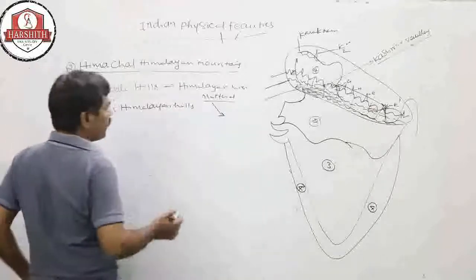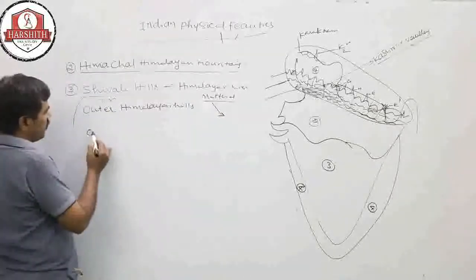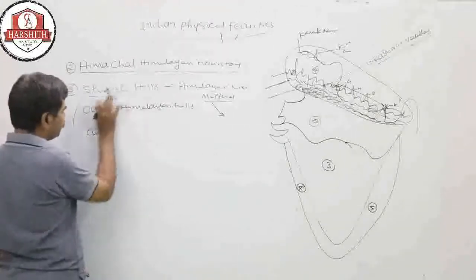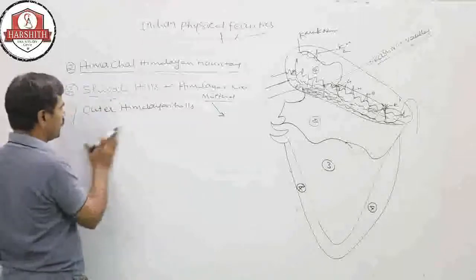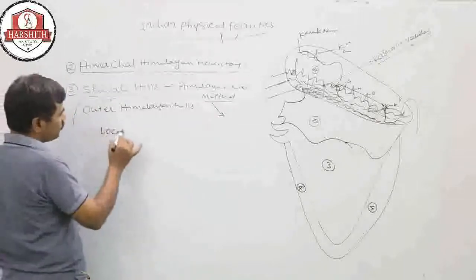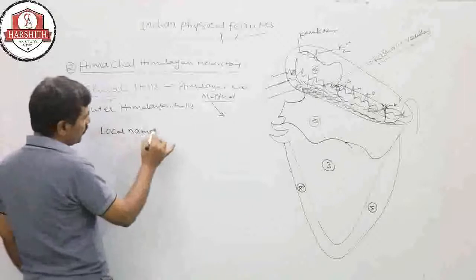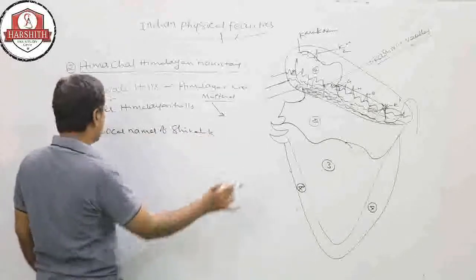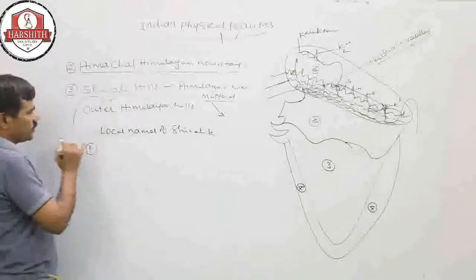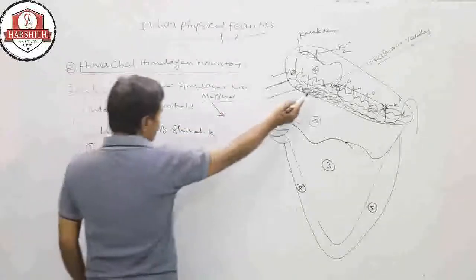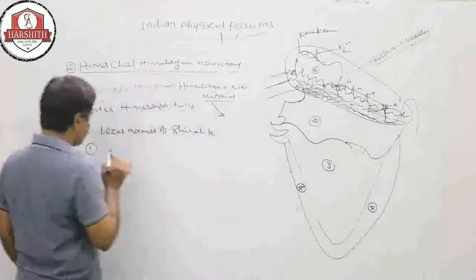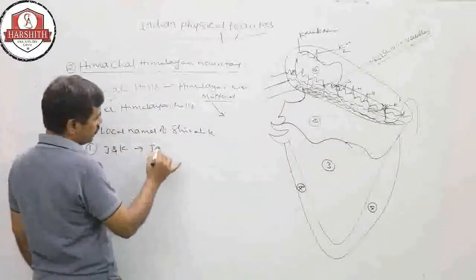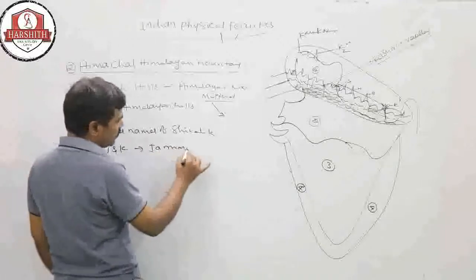So here are the local names of Shivalik. First one, in Jammu Kashmir, the Shivalik is called Jammu Hills.